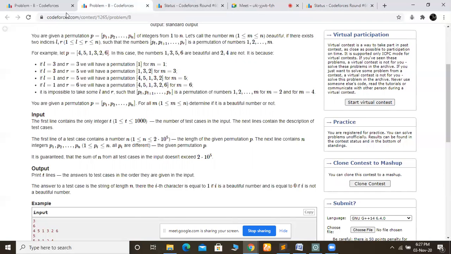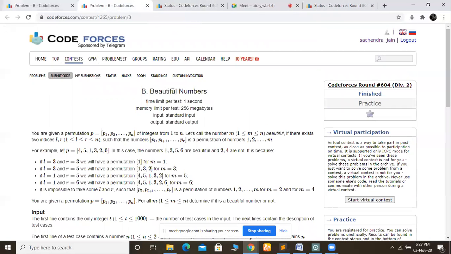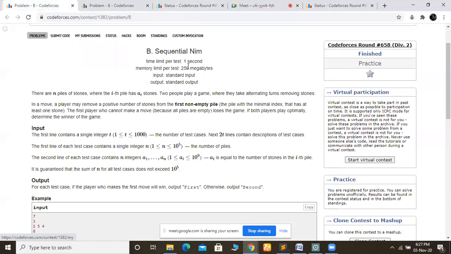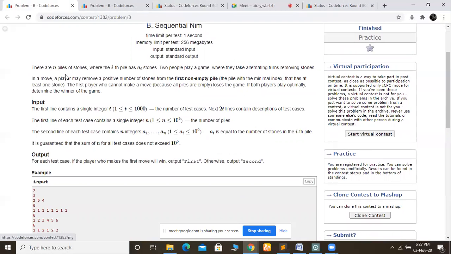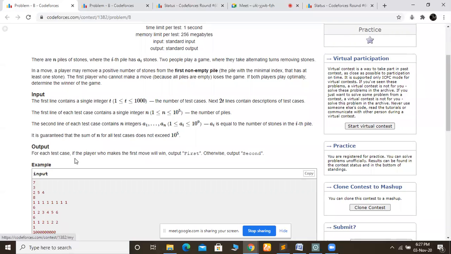Till then, we will see our third question. So this is the sequential NIM. The question is that we are given an array of n piles, and each pile has some number of stones. There are two players, and a player can take any number of stones from the first non-empty pile.